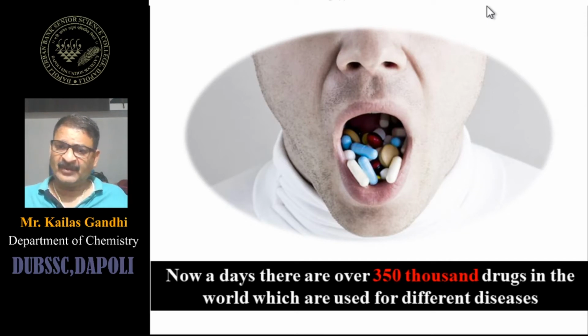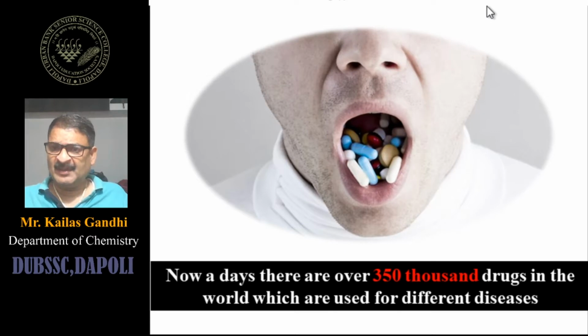Drug is given for treatment, drug is given for relief. But if the drug is not the proper one, if the drug is not given in a proper way, or if the drug given to the patient is improper, then some complication will occur.